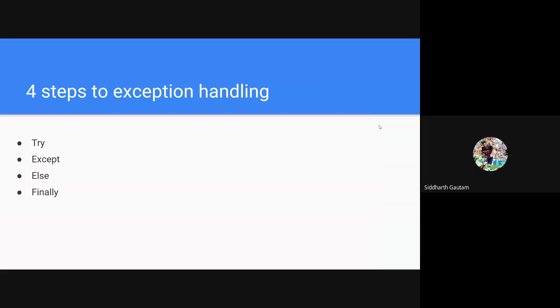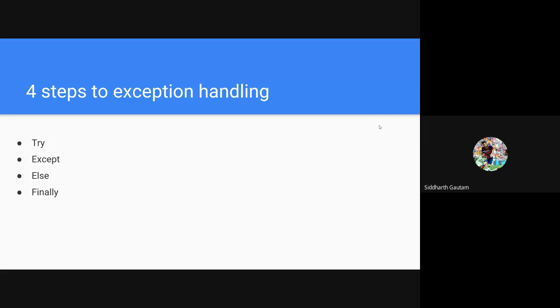Then we have the else block. If you remember back when we studied conditional statements, we studied if, else if, and else statements. What was the else statement paired up with? It was paired up with the if statement, right? The first statement has to be the if statement. If statement A is true, else statement B is true. So the else is paired with the if. In this case, the else is not paired with the try. It's not like if the try fails, then the else will happen. The else is paired up with the except block of code.